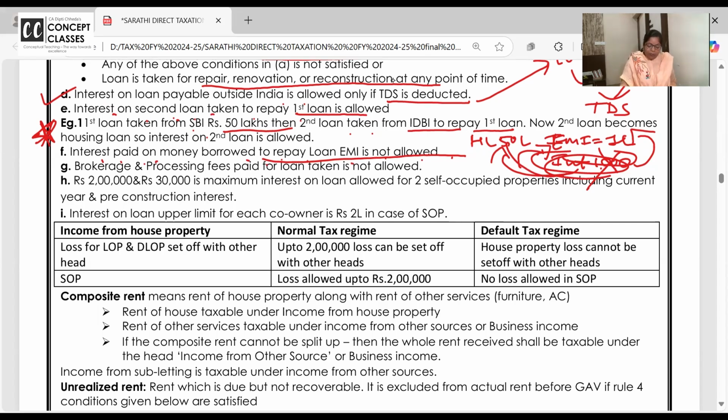Brokerage and processing fees, very common, it's not allowed. Ma'am, I took the housing loan from IDBI. I had to do mortgage, I had to pay processing fees. That's my genuine expenditure. Please allow. No, it is not allowed. I told you yesterday, tell it at home, even if someone wakes you up from sleep.